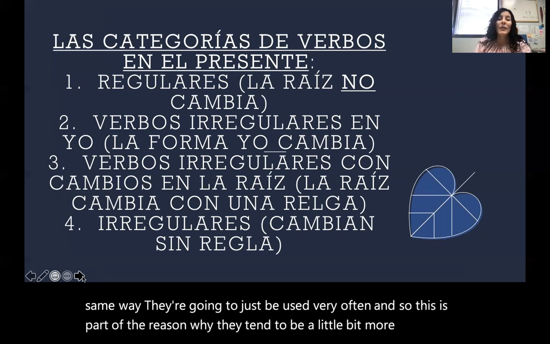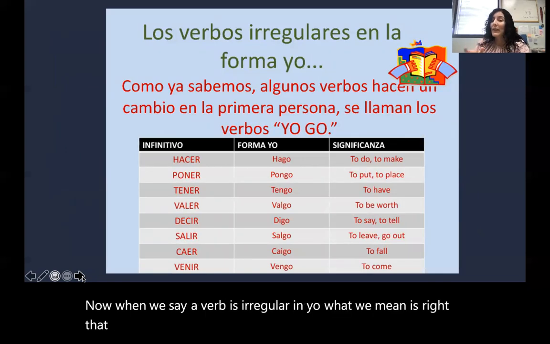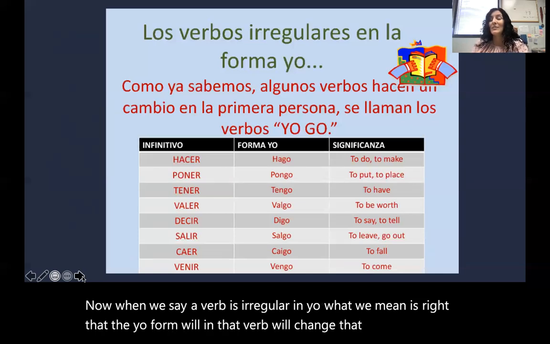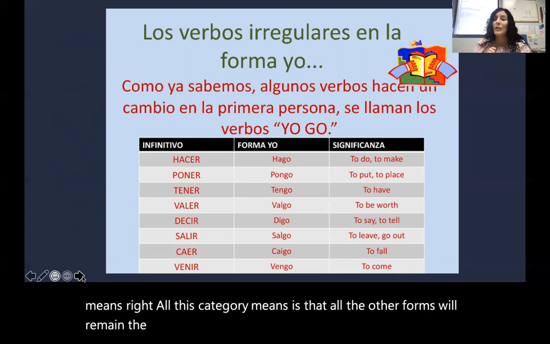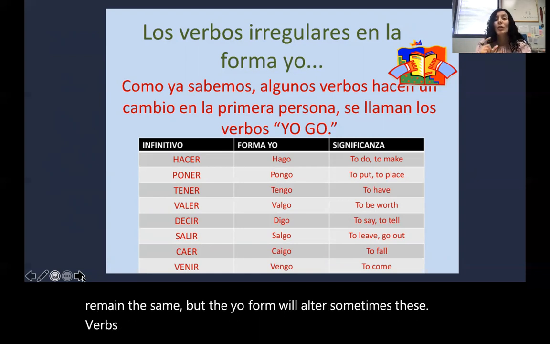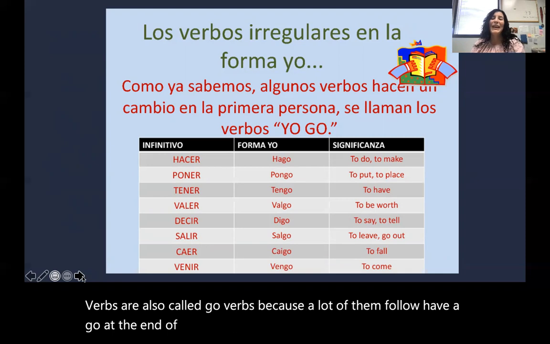Now, when we say a verb is irregular in yo, what we mean is that the yo form, in that verb, will change. That is all that this means. All this category means is that all the other forms will remain the same, but the yo form will alter. Sometimes these verbs are also called go verbs because a lot of them have a go at the end of them. So sometimes they do follow that go pattern.